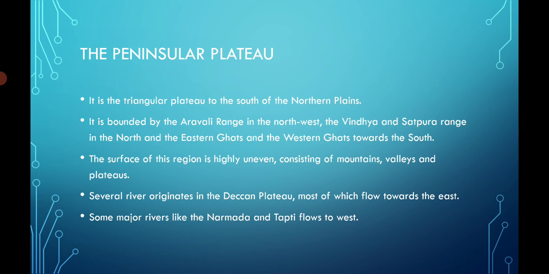The surface of the peninsular region, or Peninsula Plateau, is very uneven. It's not like you will find normal plain area throughout; you will find some uneven, rugged area. There are many rivers which originate in the Deccan Plateau and flow towards the east. Rivers like Narmada and Tapi go to the west and mix with the Arabian Sea.